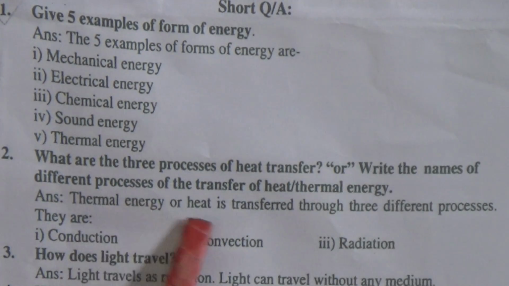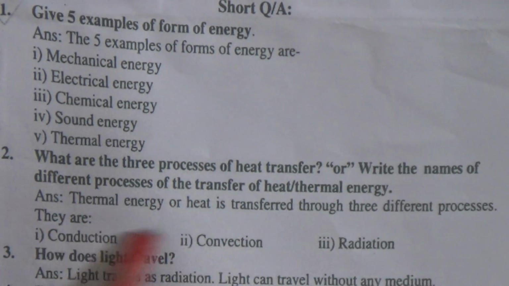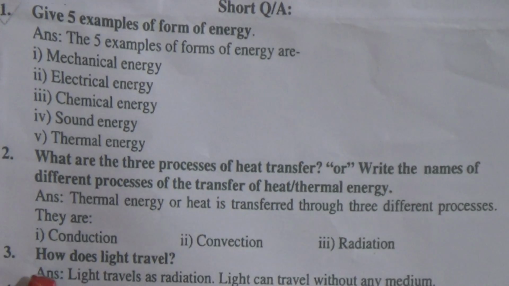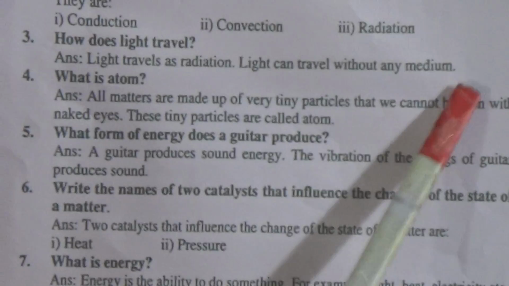The answer is thermal energy or heat is transferred through 3 different processes. They are conduction, convection, radiation. Question number 3, how does light travel? Answer is light travels as radiation. Light can travel without any medium.